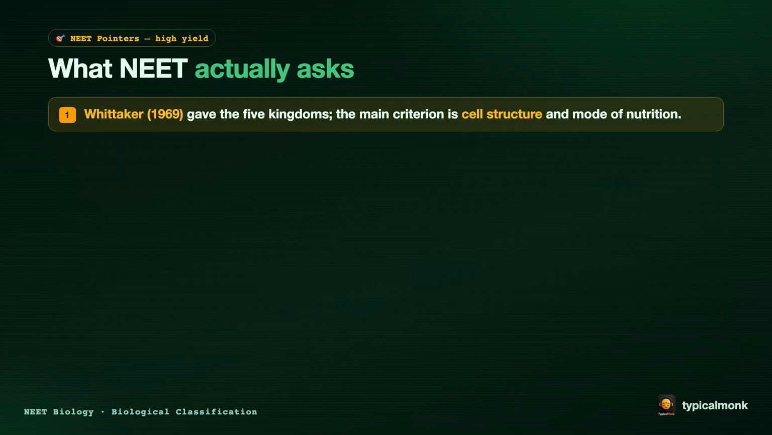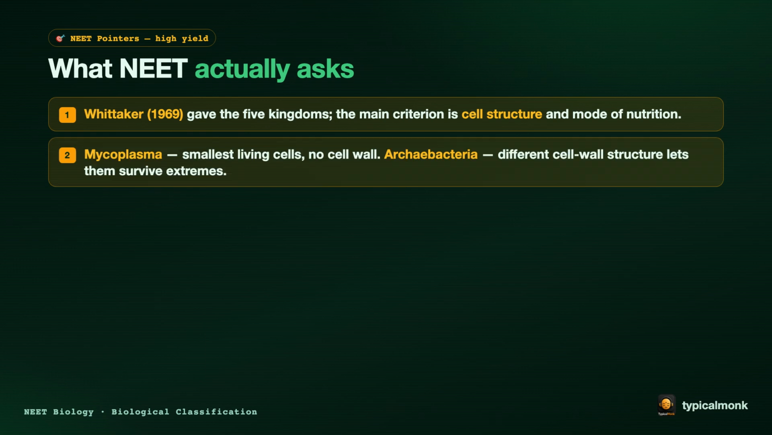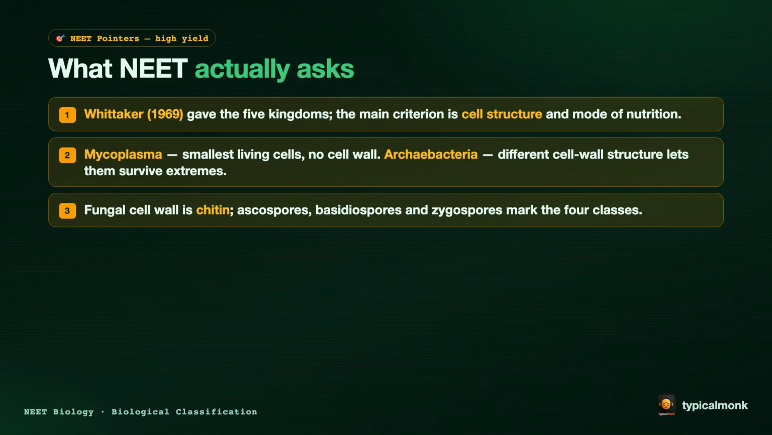Now, the high-yield pointers. The facts that NEET turns into questions. 1. Whittaker, in 1969, gave the 5 kingdoms. The main criterion is cell structure and mode of nutrition. 2. Mycoplasma are the smallest living cells with no cell wall. Archaebacteria have a different cell wall structure that lets them survive extremes.